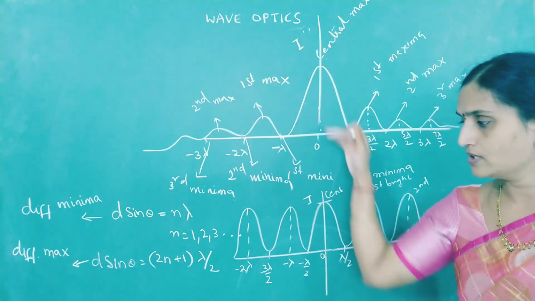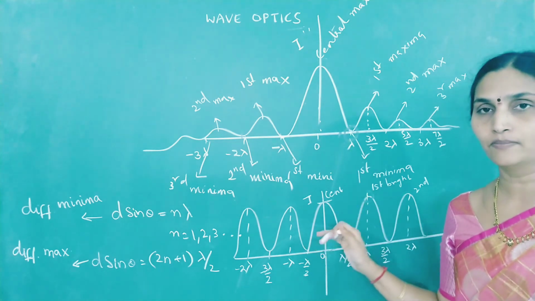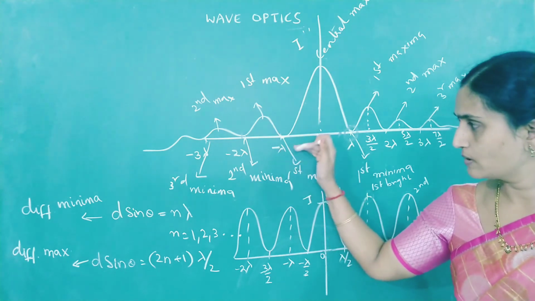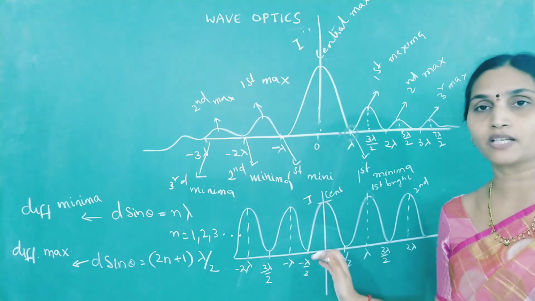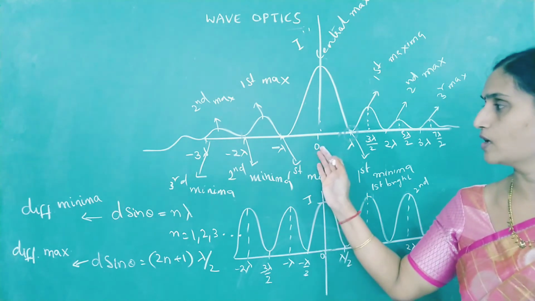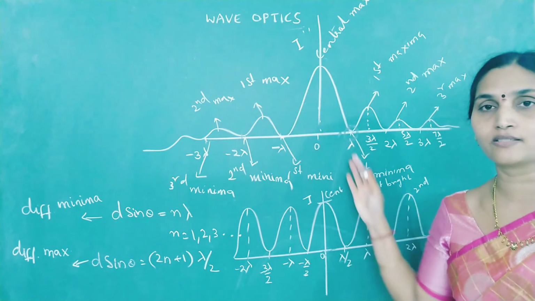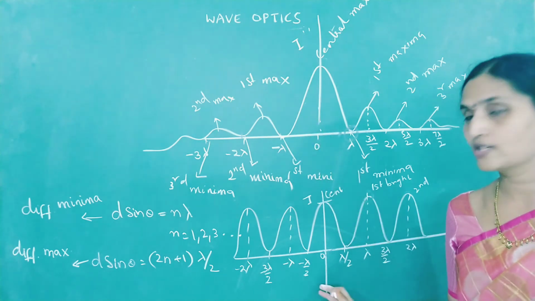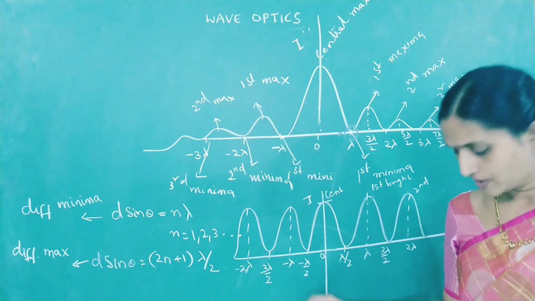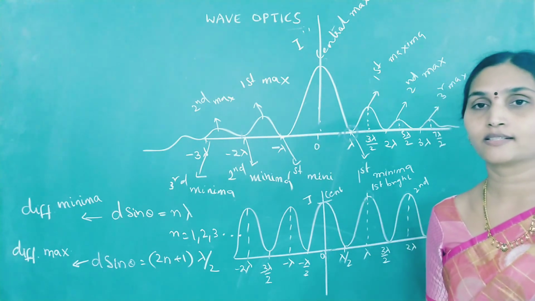So this is how interference and diffraction differ from each other. And you need to remember these 2 graphs for subjective exams. They may ask you to plot intensity versus path difference or phase difference graph for diffraction and interference pattern. So this is all about the single slit diffraction.